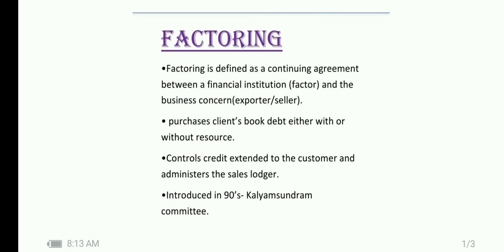So what is factoring? Factoring is defined as a continuing agreement between a financial institution, also called the factor, and the business concern, that is the exporter or seller. Factor and factoring both are agreements for exporters or sellers. Then what does the factor do? Factor purchases the client's book debt either with or without recourse. Please note it down. This is very important. In factoring, purchase of the client's book debt is either with or without recourse. It may be with recourse or without recourse.